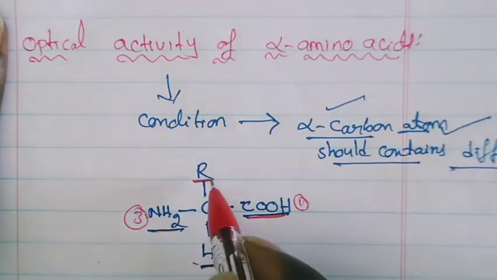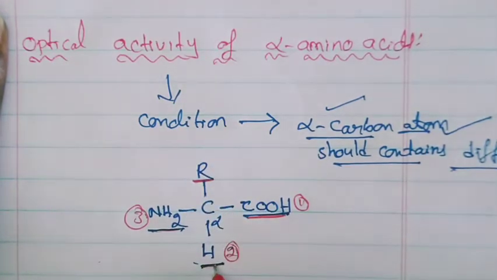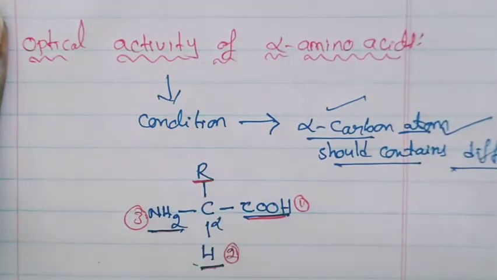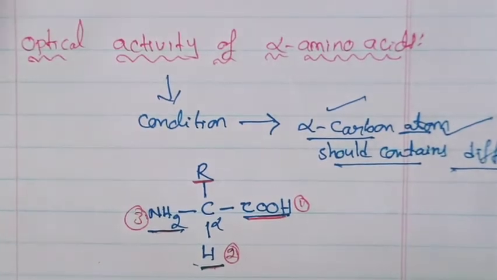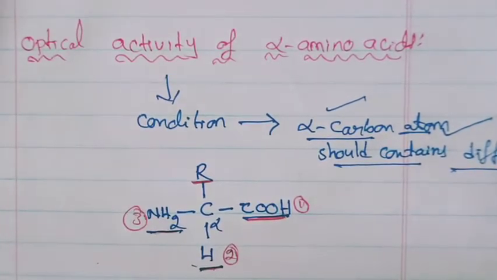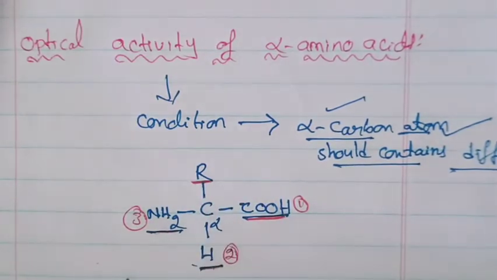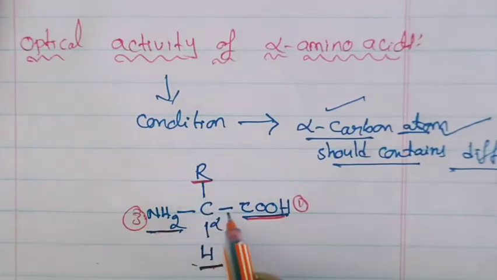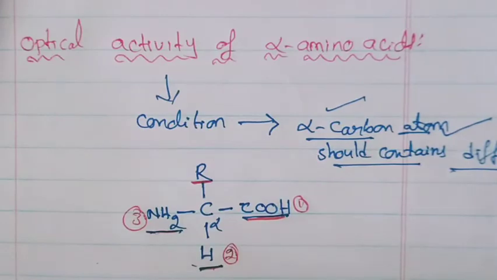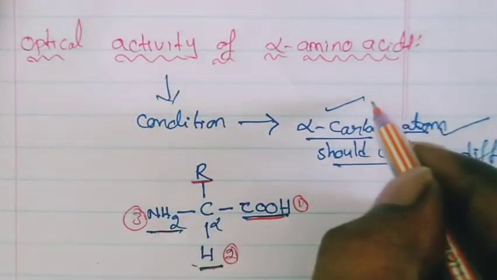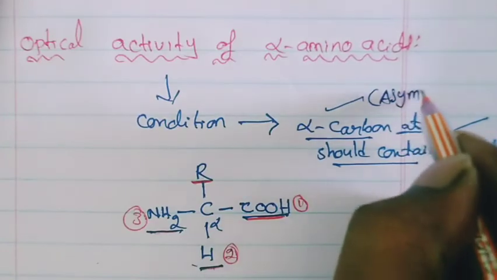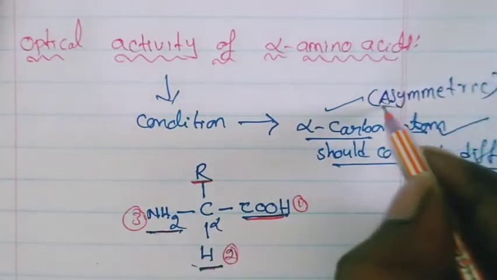If you take R equal to H, what will happen? Two groups are similar, so that carbon atom is called a symmetrical carbon atom. But our condition is that the alpha carbon atom should contain different groups. If a carbon atom contains different groups, that is called an asymmetric carbon atom. You should remember that asymmetric means all different groups.